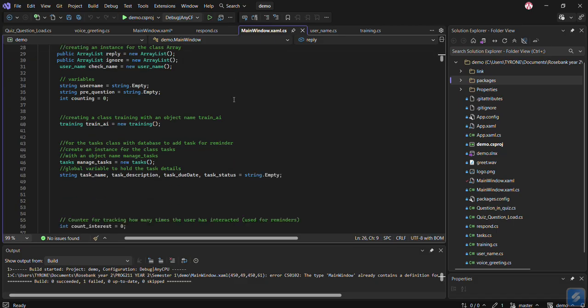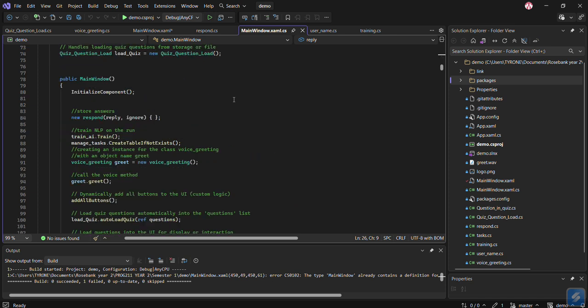Let me see. We can skip here and start from the storing of the answers, whereby the user answers must be stored and captured so that the result at the end can be produced.